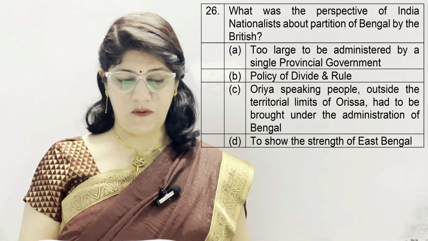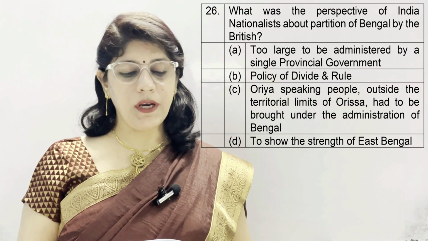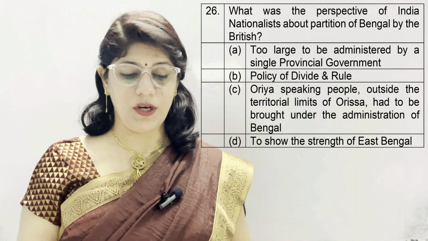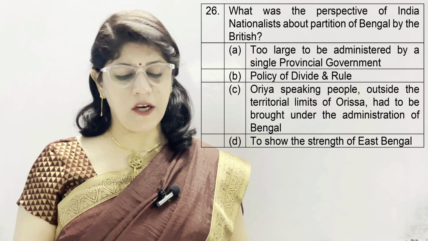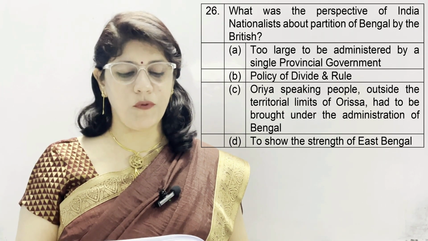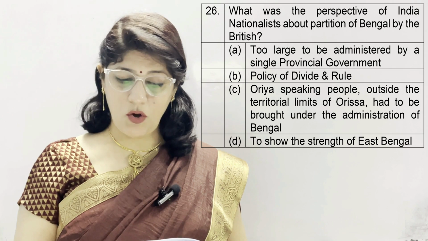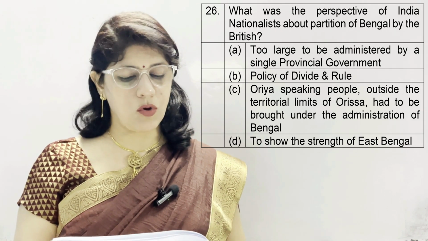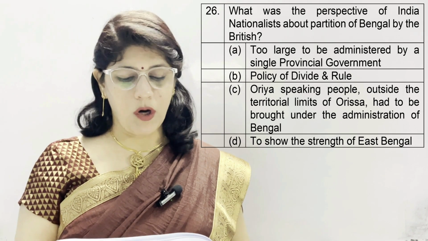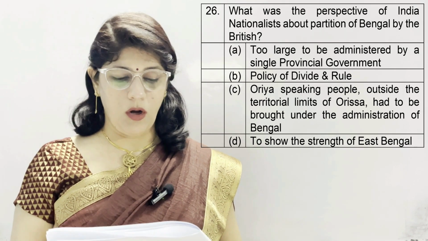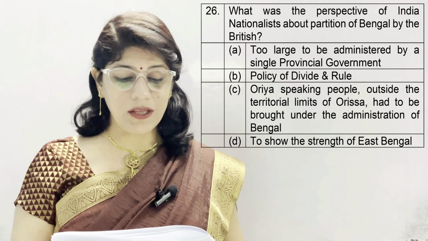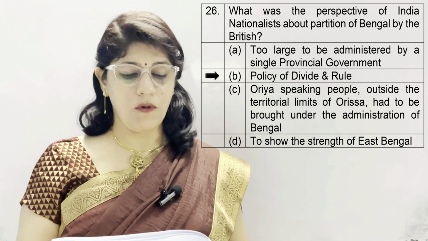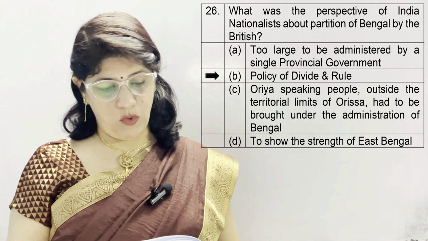Question number 26. What was the perspective of Indian nationalists about the partition of Bengal by the British? A. Too large to be administered by a single provincial government. B. Policy of divide and rule. C. Oriya-speaking people outside the territorial limits of Orissa had to be brought under the administration of Bengal. And D. To show the strength of East Bengal. And we know the main perspective is B. Policy of divide and rule.